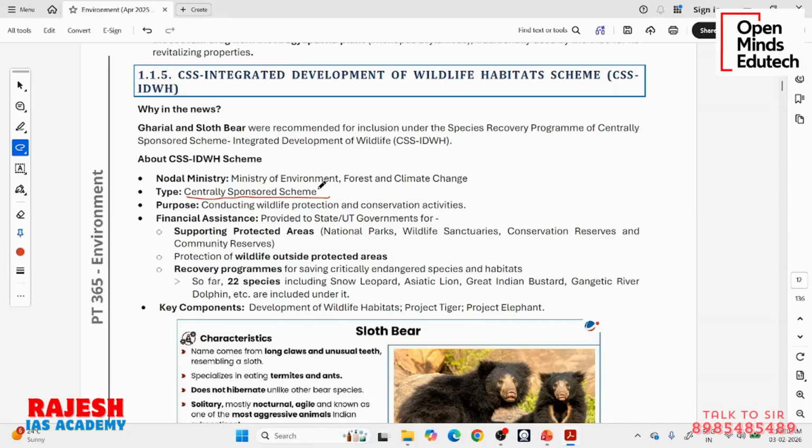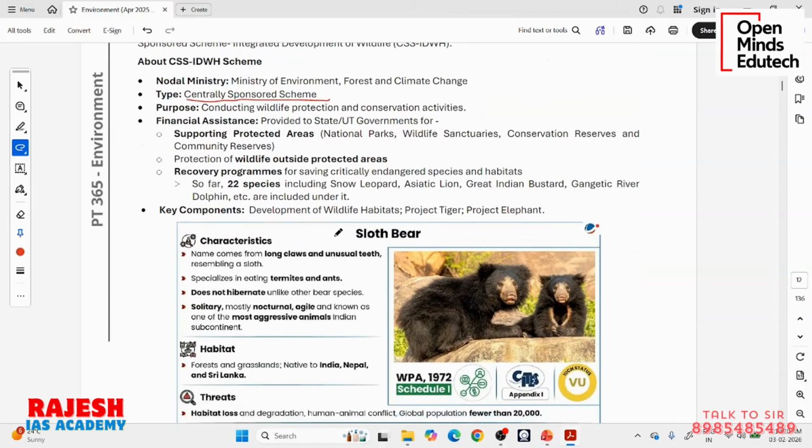First, to know about this, there is something called the Integrated Development of Wildlife Habitat Scheme, which is a centrally sponsored scheme implemented by the Ministry of Environment, Forest and Climate Change. Of course, our whole environment subject deals with this ministry. What is the purpose of this scheme? Conducting wildlife protection and conservation activities. So we have implemented a scheme for the protection of wildlife. Under this, they will provide financial assistance.